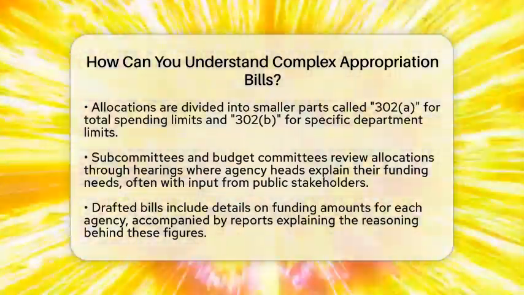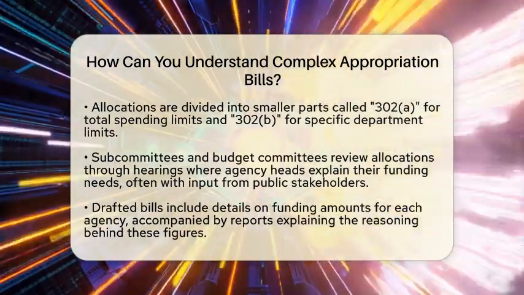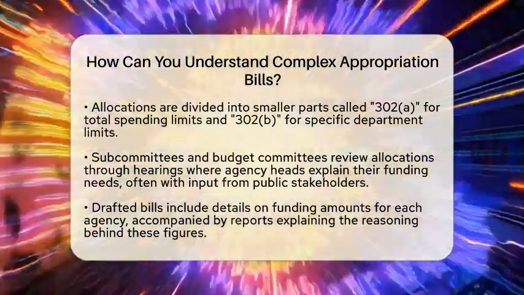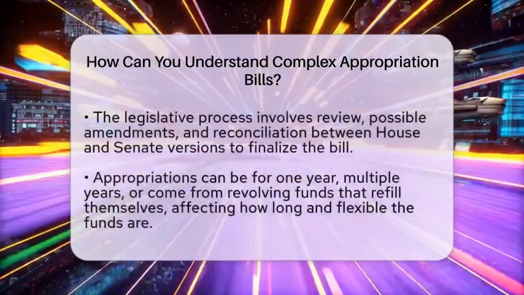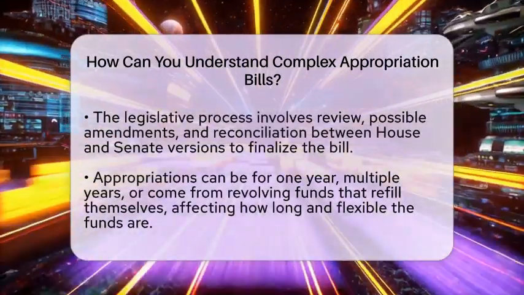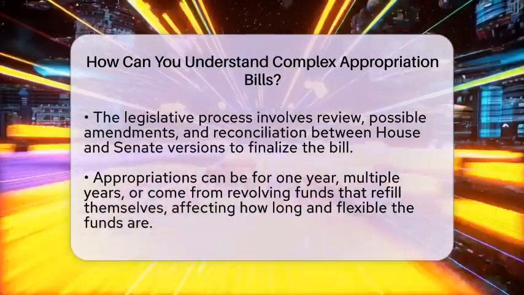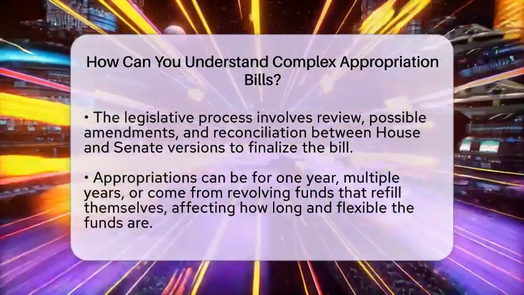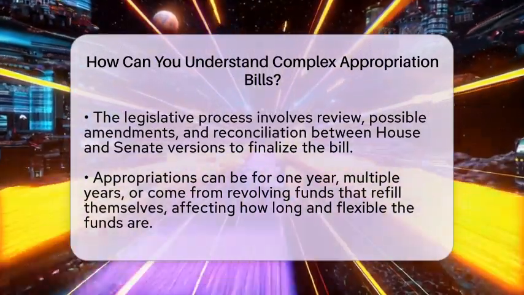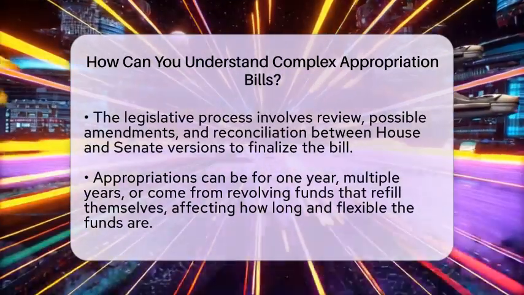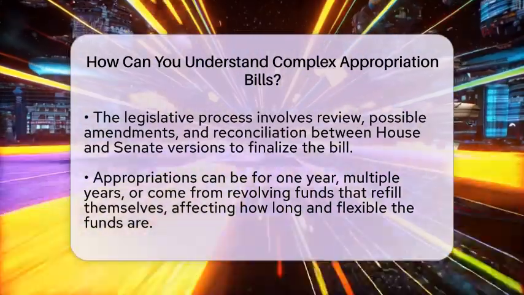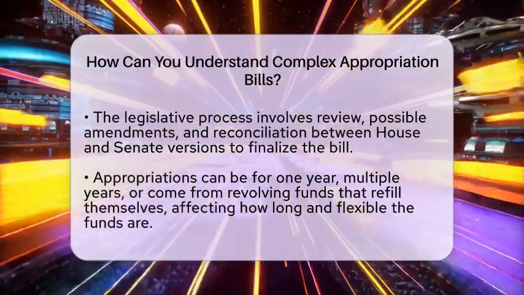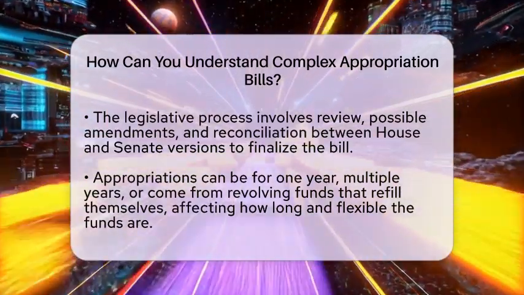Once the bill is drafted, it specifies how much money each agency or program will get. Usually, there is a report attached that explains why certain amounts were chosen. This report guides agencies on how to use the funds but isn't legally binding. The bill then goes through the full legislative process, where lawmakers can suggest amendments or changes. Sometimes, the House and Senate might have different versions, so they work together to agree on a final bill.